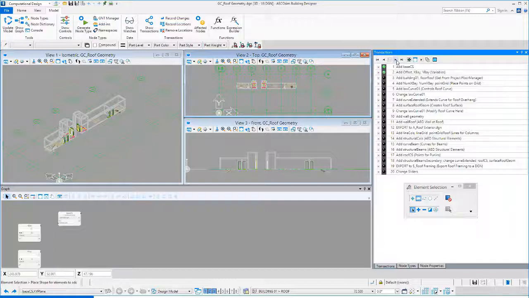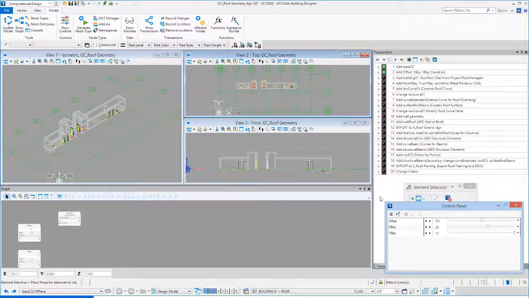Next, I'm adding a couple of variables. These are variables that define the dimensions of the X and Y bays of the grid. I just want to make sure I can line up with the grid I've designed in Building Designer, and I've made them variables so if that grid would happen to change, it would be easy to change that here as well. Once you have sliders or variables in your model, you may want to open up the control panel. This is the Show Controls option, and I can see those variables there. I can see their current value, and I could adjust that value.